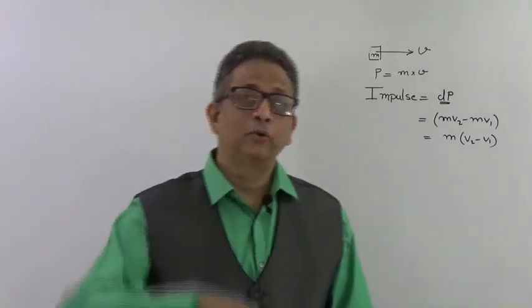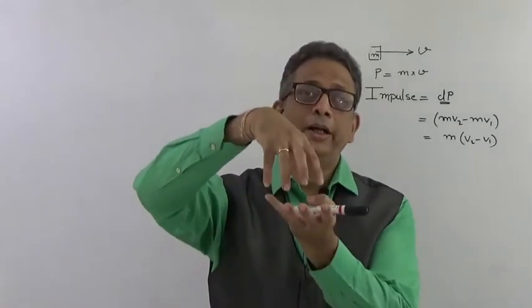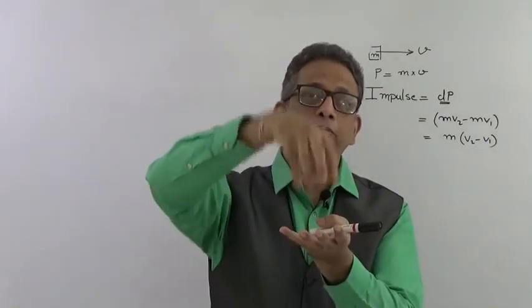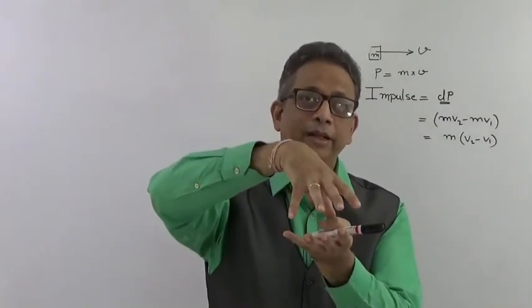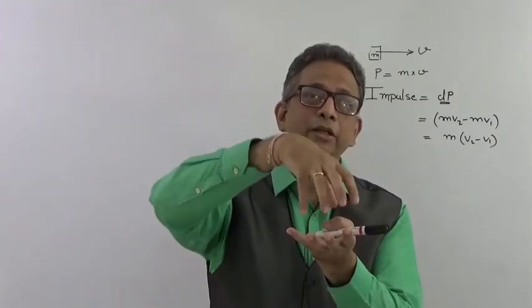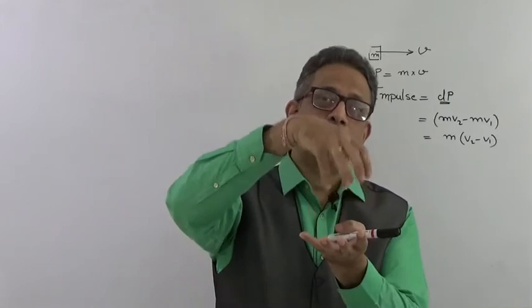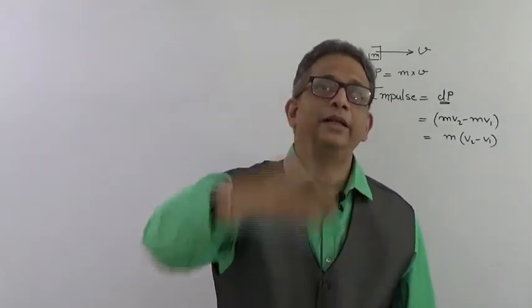Many times velocity is constant and the mass keeps on changing. For example, water falling in a bucket. What is happening in the bucket? The velocity at which the water is falling down is fixed, correct? But what is changing is the mass of water getting accumulated. So the velocity is fixed but the mass is increasing.